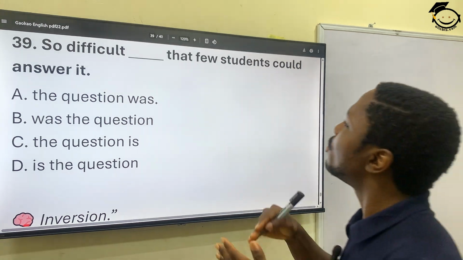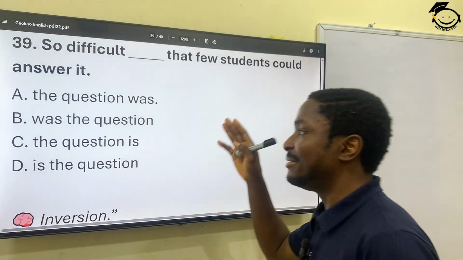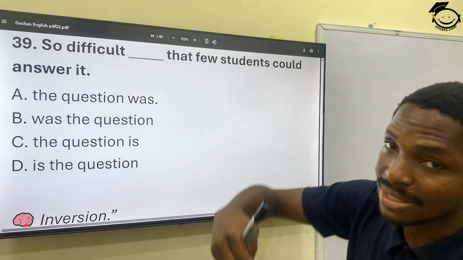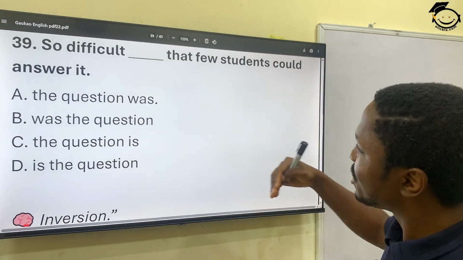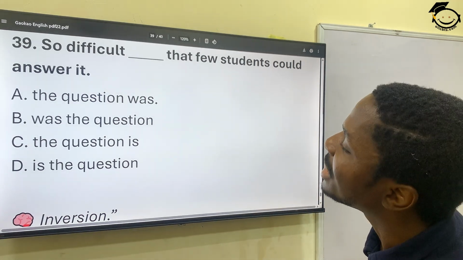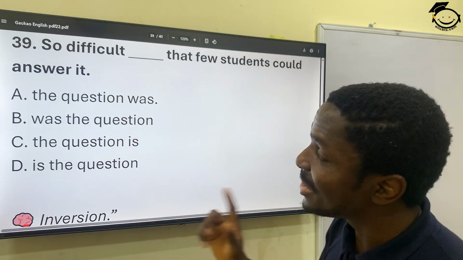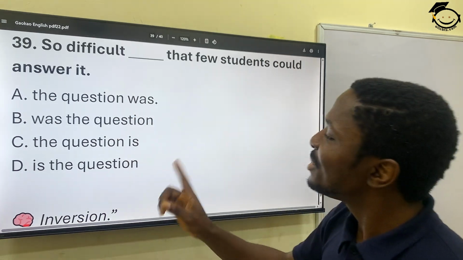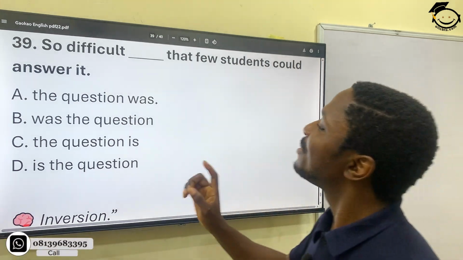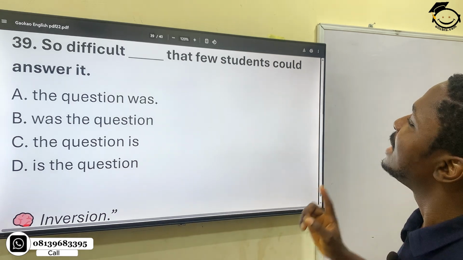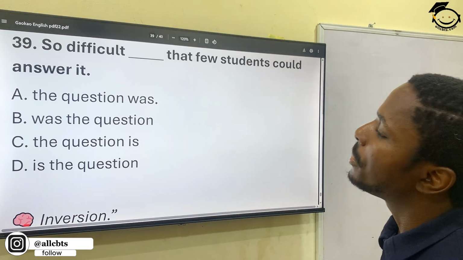39. So difficult dash that few students could answer it. We've seen this also before. Okay, this is the word inversion statement. It puts an emphasis on the difficulty of the question. So difficult was the question that few students could answer it. But let's see this one. So difficult the question was, not was the question. So difficult the question was that few students could answer it. So that is option A.